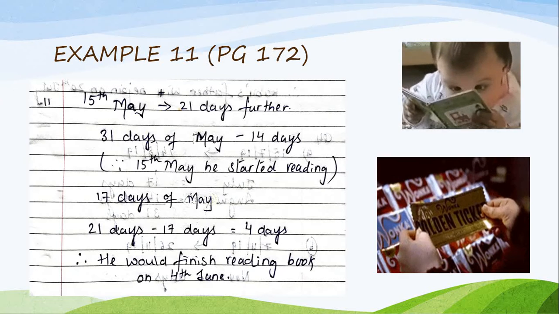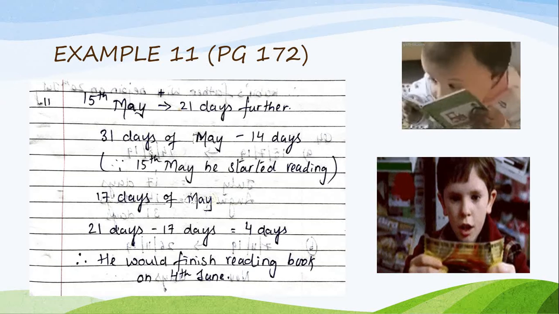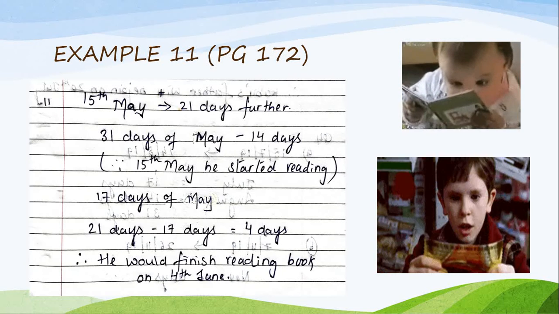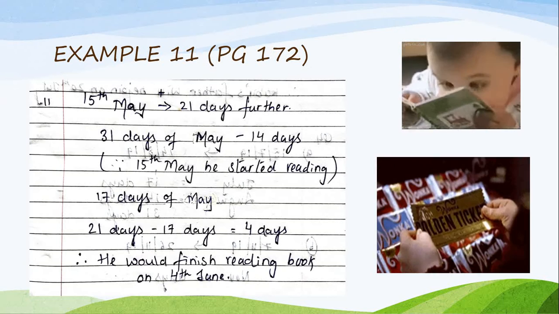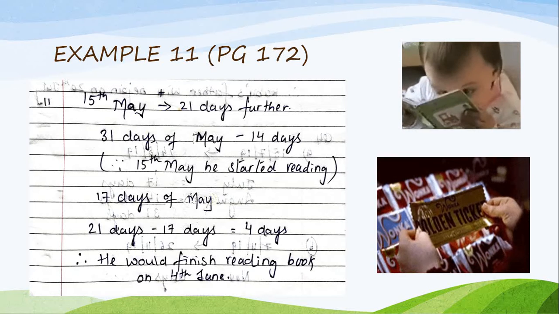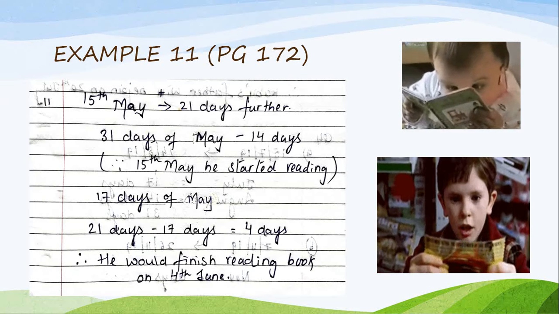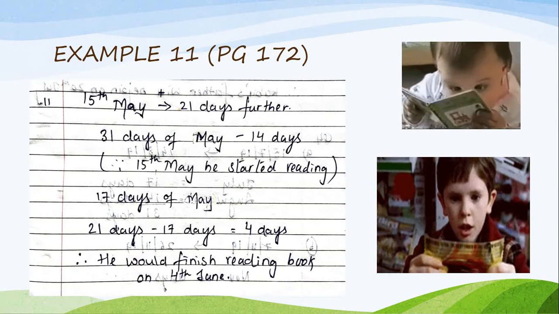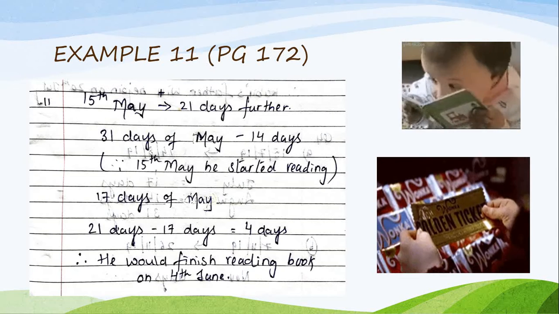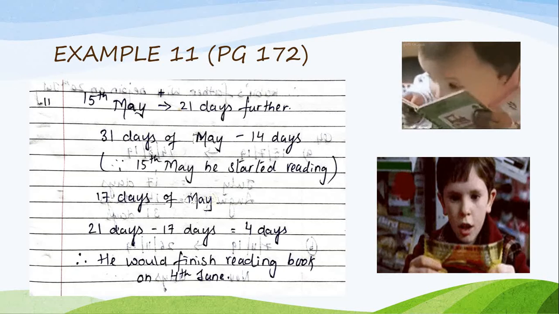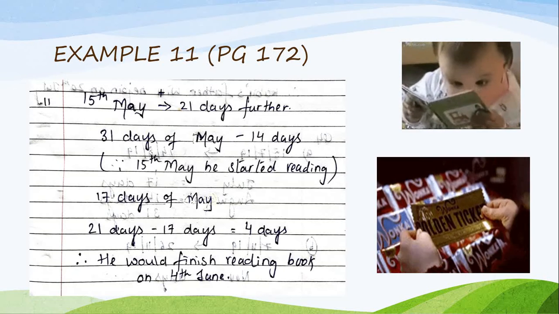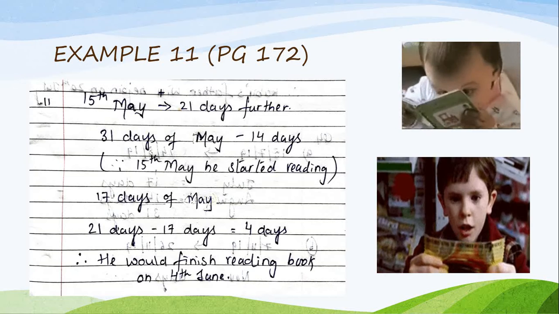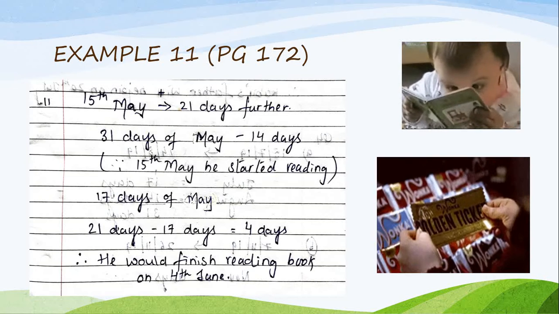But children, as I told you earlier, you should know for May whether it is 30 or 31 days, which we have already shared earlier. So from 31 days, if I minus 14, it will be 17 days. So 17 days of May. Then from the total 21 days minus 17 becomes 4. That means he will finish reading the book on 4th June.